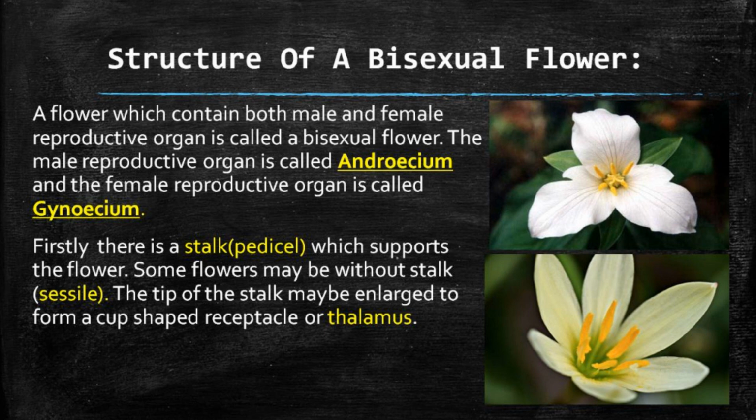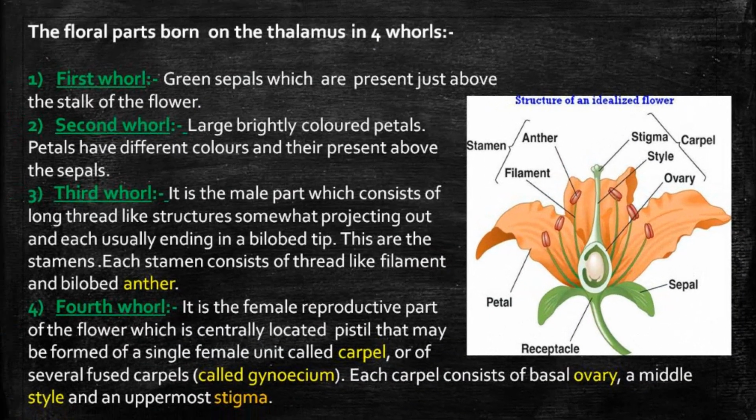Firstly, there is a stalk, which we also call pedicel, that supports the flower. Some flowers may be without a stalk and we call them sessile flowers. The tip of the stalk may be enlarged to form a cup-shaped receptacle or thalamus, and we can see this in China rose, datura, etc. The floral parts borne on the thalamus are in four whorls.